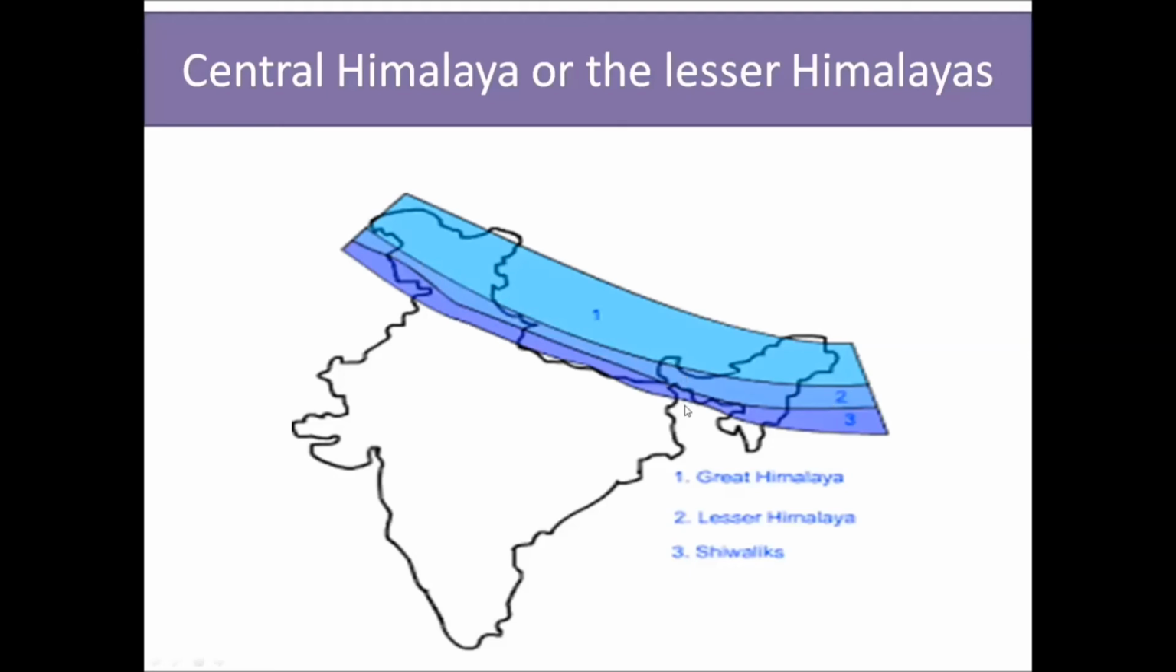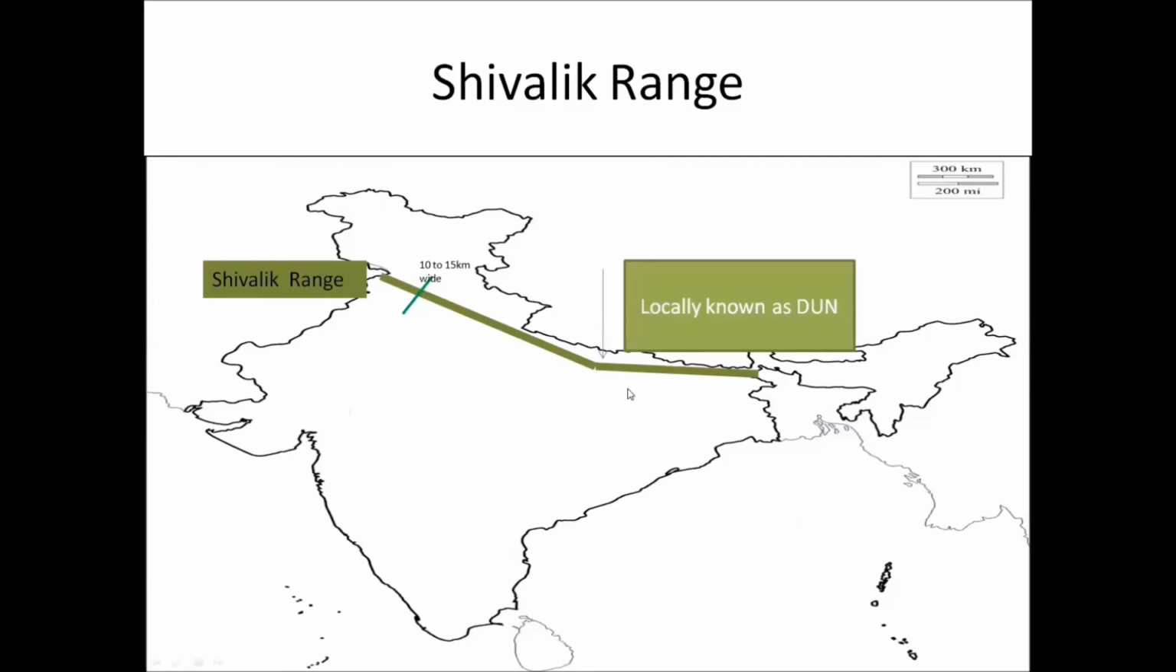Now we will be covering the third range, the Shivalik range. The third range situated further south is known as the Shivalik range. Most of it falls within India, and the part which falls in India is about 10 to 15 kilometers wide.